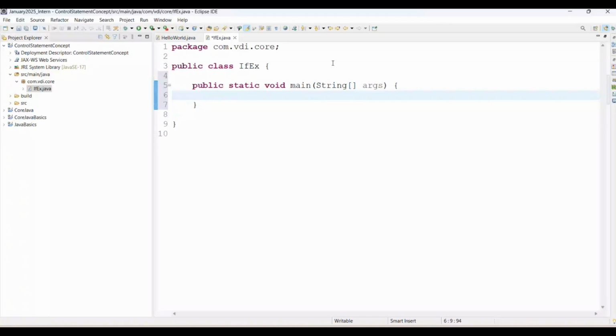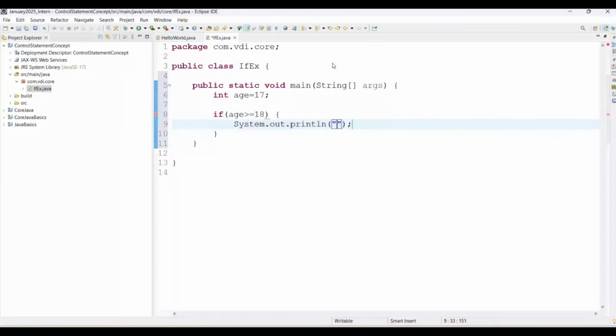Now I am adding here int age equal to 17, and here we are adding the condition: if age is greater than or equal to 18, then you can simply print eligible for vote. In the Indian government, age is restricted. If you are 18 or more, then you are eligible to vote.